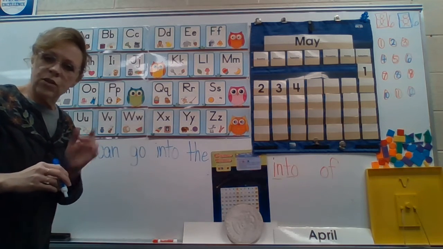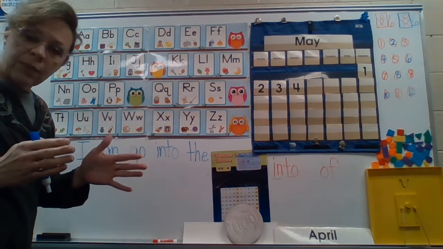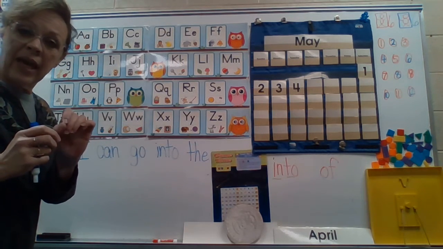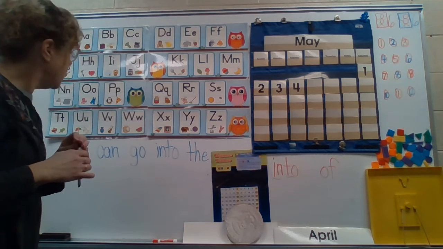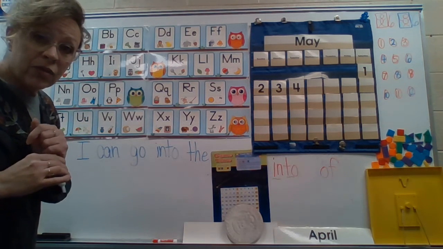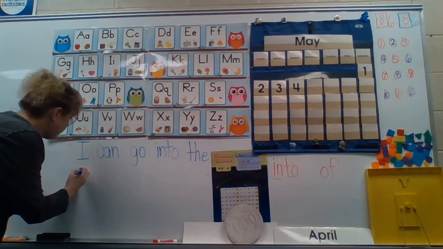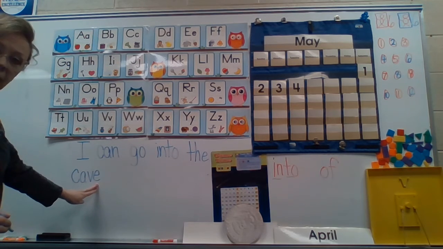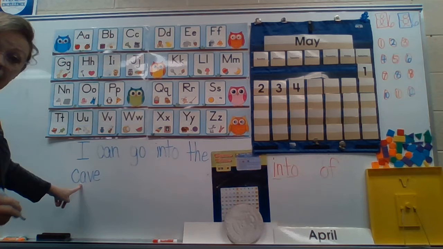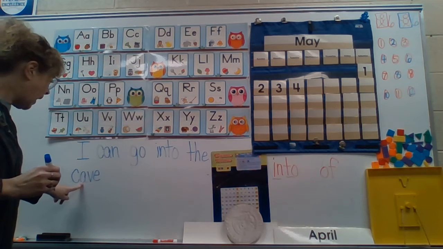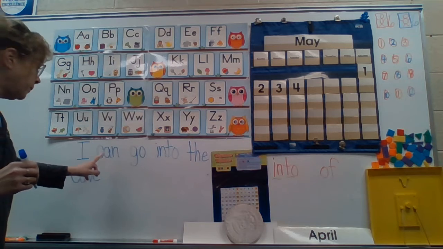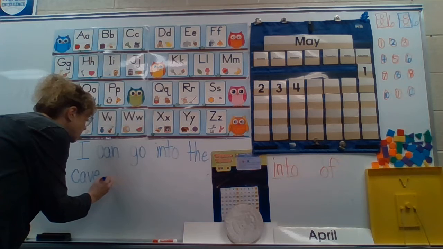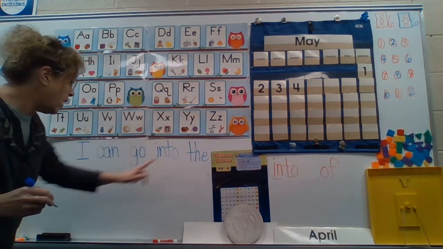Now you're working on the letters C and K this week, and both of them can say K. Now C can have another sound, but both C and K make the K sound sometimes. Well, cave starts with C. C-A-V-E. There's a silent E on the end that makes this A say its own name. A. A-V. And you don't hear the E. I can go into the cave. That was the end of my sentence because there's 1, 2, 3, 4, 5, 6 words.